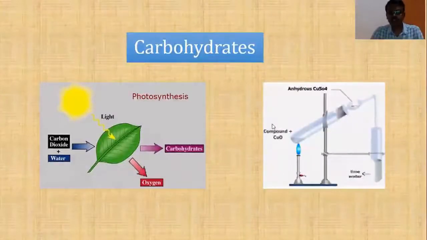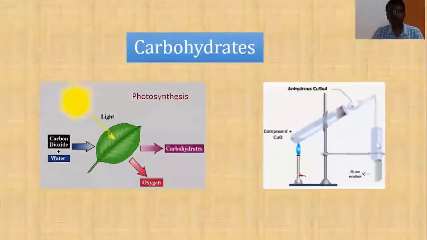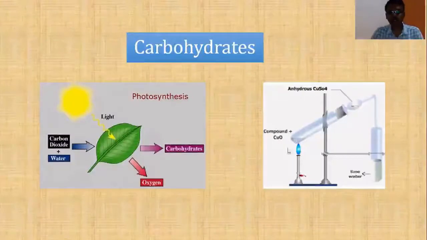If you have to prove that the given compound is organic, carbohydrates are basically organic in nature. Carbohydrates are organic molecules. To prove that they are organic compounds, take the compound produced by the plant and heat it with copper oxide. All the carbon present in the compound gets oxidized into carbon dioxide, passes out of this tube and reaches this tube where we have kept lime water. Carbon dioxide turns lime water milky. That is an indication that carbon is present in the compound produced from the plants.